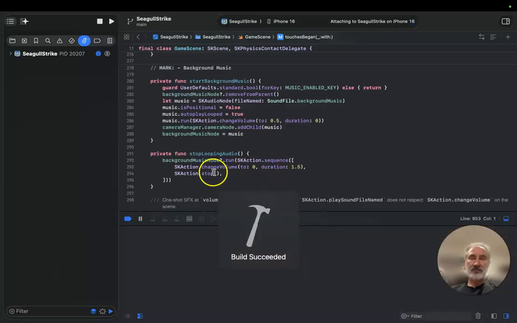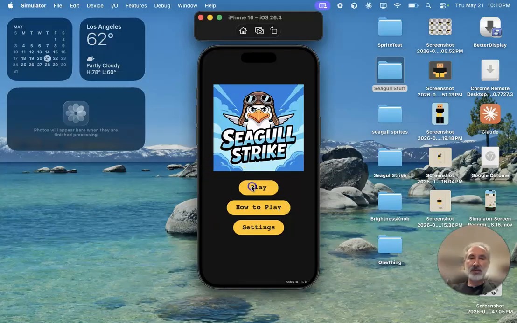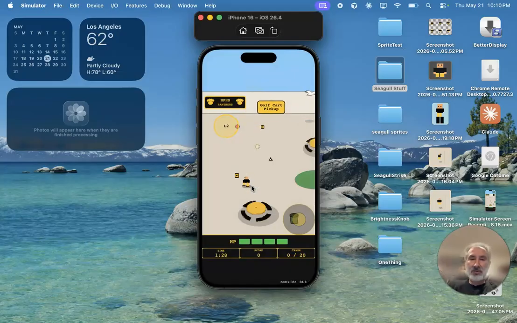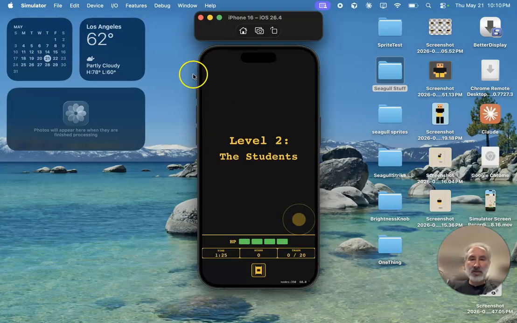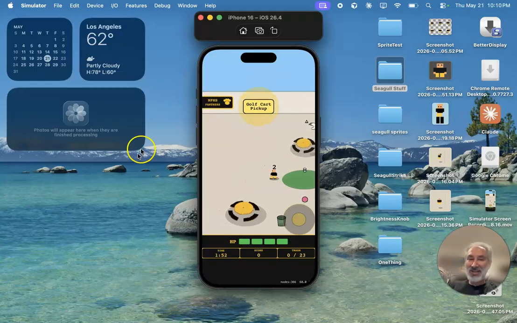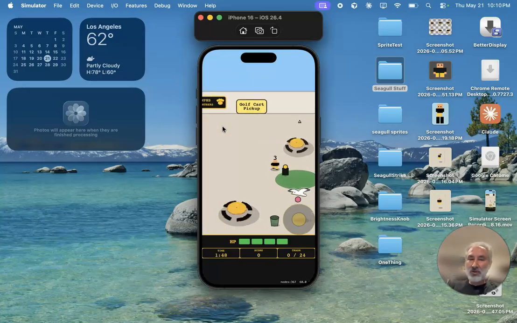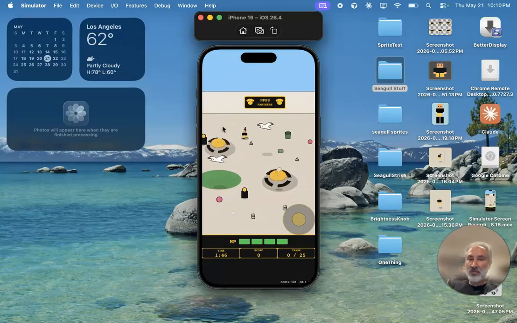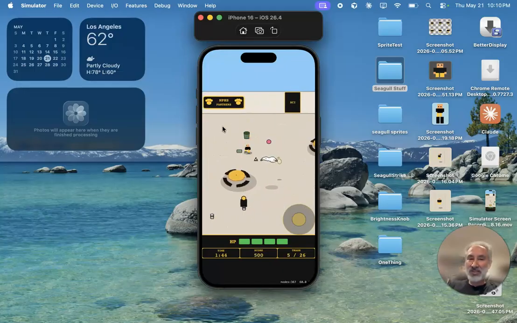And we're running, and we're building, and now we'll try it in the simulator. And now I'm going to go and pick up some trash. I'm going to go directly to level 2, and let's see what happens. So now in level 2, I've picked up a piece of trash, and I can see a 1 above my head. Now I see it too. Can you see it? Check it out. Can you see that number right there? Yay. Okay, so we're going to go and pick up 3, we'll pick up 4, we'll pick up 5, and now I go to the trash can and drop them off.